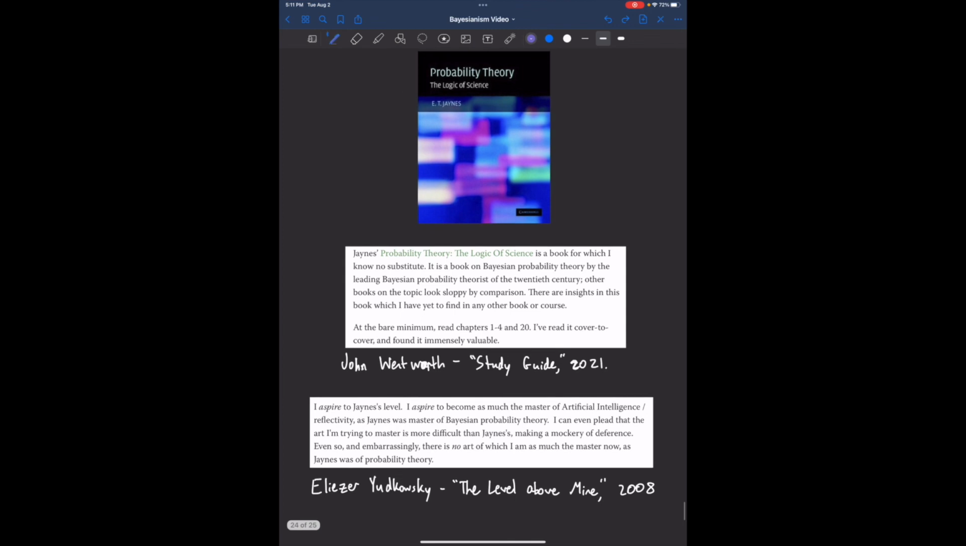Eliezer Yudkowsky in 2008 said, "I aspire to Jaynes' level. I aspire to become as much the master of artificial intelligence as Jaynes was master of Bayesian probability theory. I could even plead that the art I'm trying to master is more difficult than Jaynes', making a mockery of deference. Even so, there is no art of which I am as much a master now as Jaynes was of probability theory." So I hope you're getting the sense that people are impressed when they read Jaynes' book on probability theory.